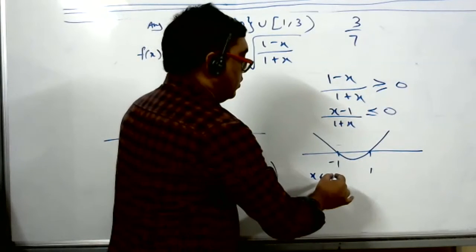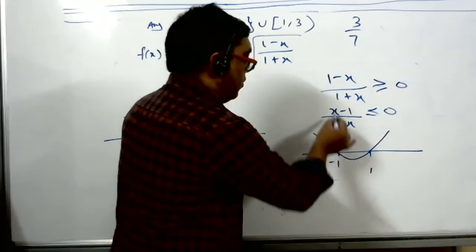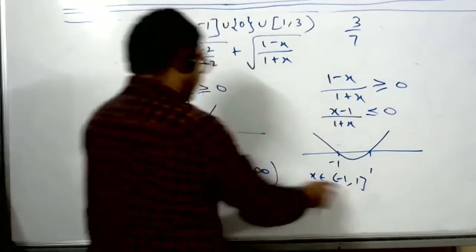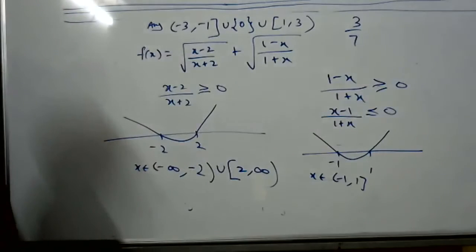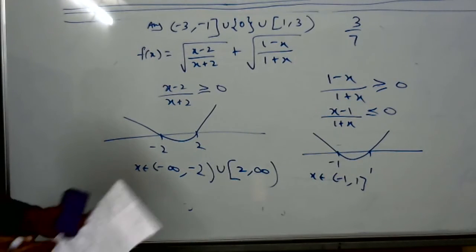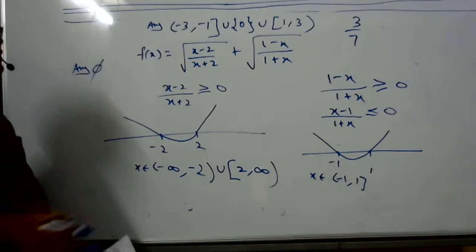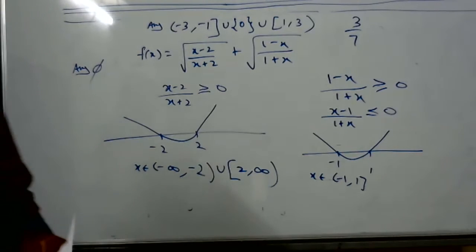Minus 1 to 1. Minus 1, minus open 1 bracket, and open. Now what is common between these two? Is anything common? Nothing is common. So the answer is the null set, because the intersection is what is common. Nothing is common. Is there a doubt, student?